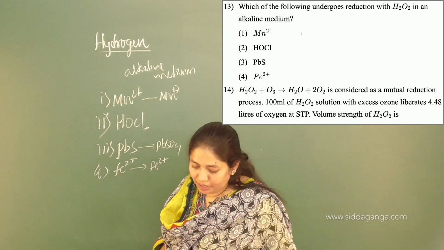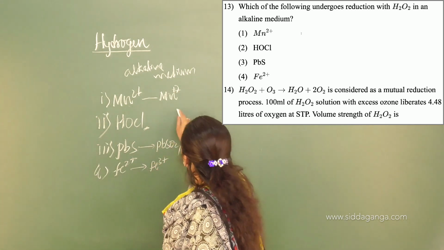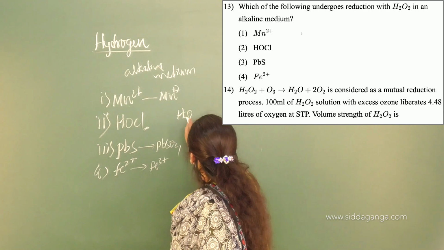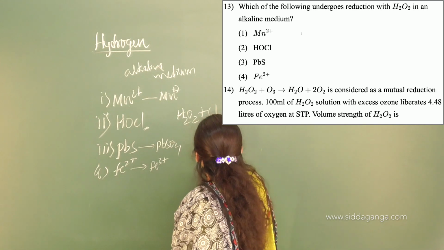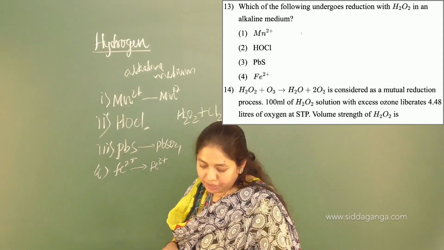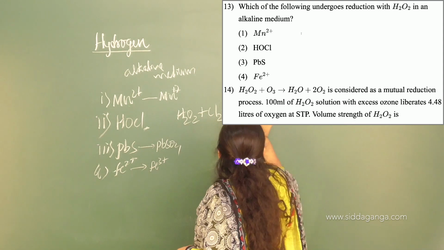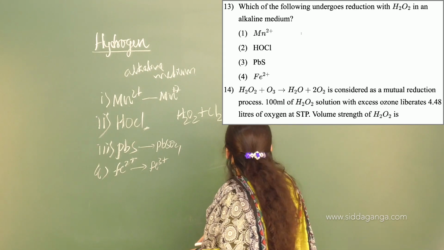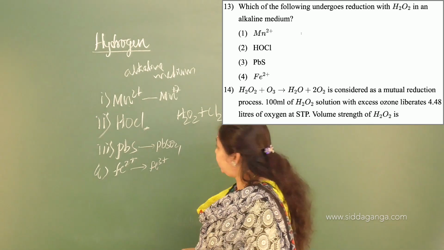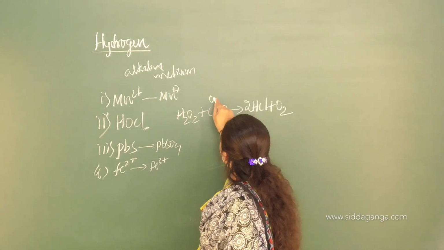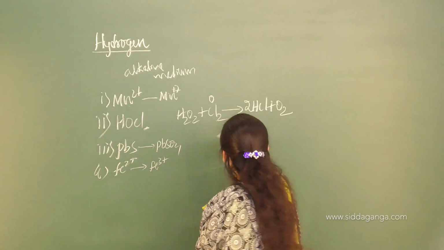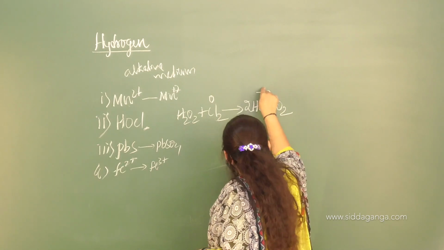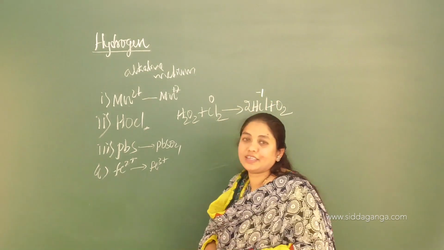HOCl. If you write down the reaction for this one, it will be H2O2 plus Cl2, converted into 2HCl plus O2. Look at this reaction. Here the oxidation number of chlorine is 0. And then if you come to this one, the oxidation number of chlorine in HCl is -1.